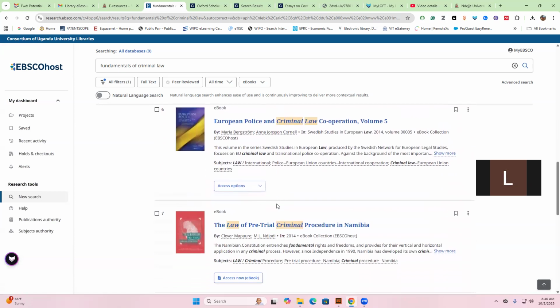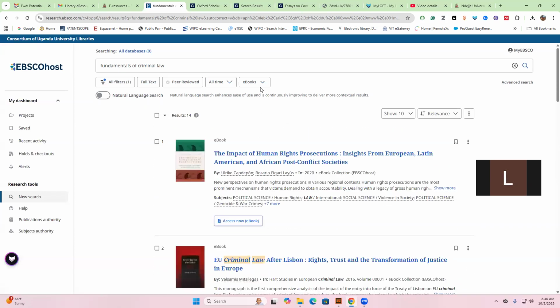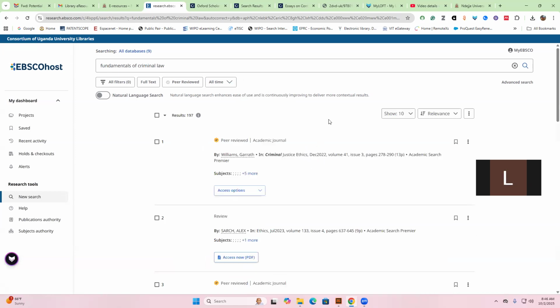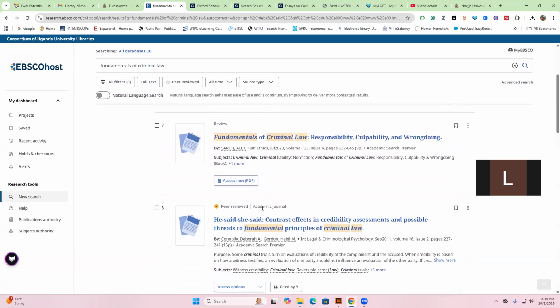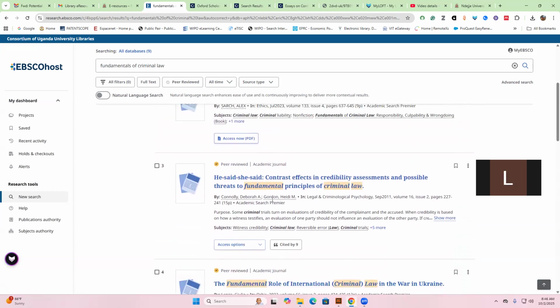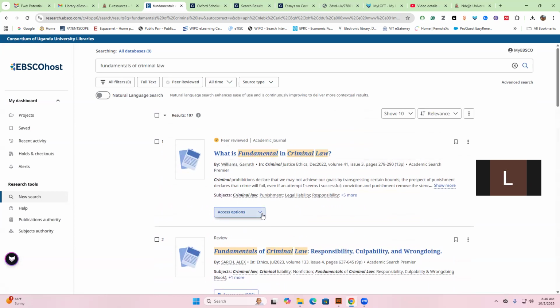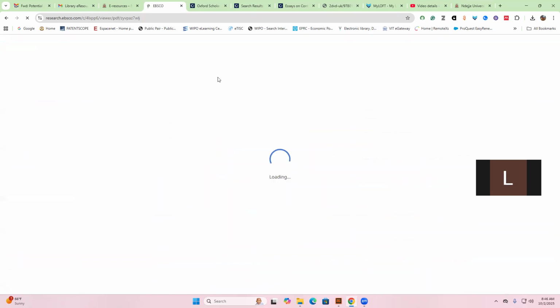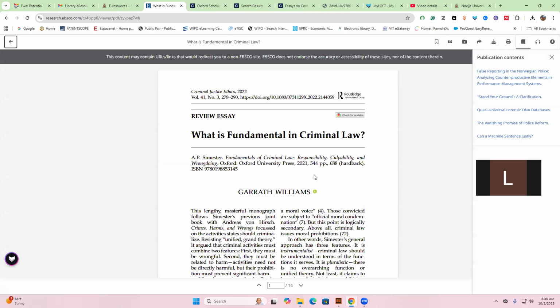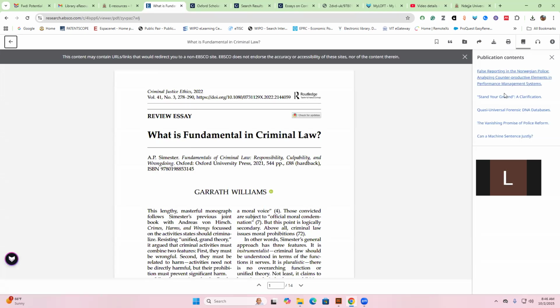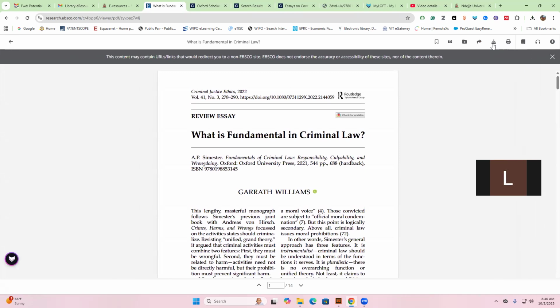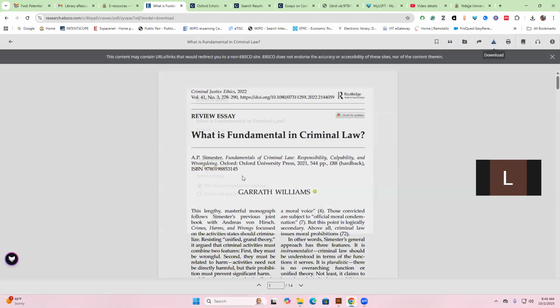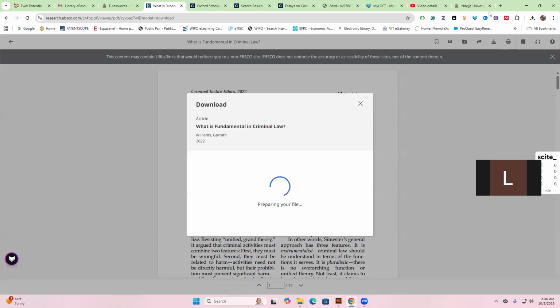So this is what they have on criminal law, but they are very rich when it comes to articles. You'll be able to get a number of articles from EBSCO which are talking about criminal law. And if you need to access, you just click on the access options and the PDF, and then you'll be able to download the article for yourself. Then it's online now. They will show you more content related to that, and then you just click on download and you'll get it as a PDF offline.